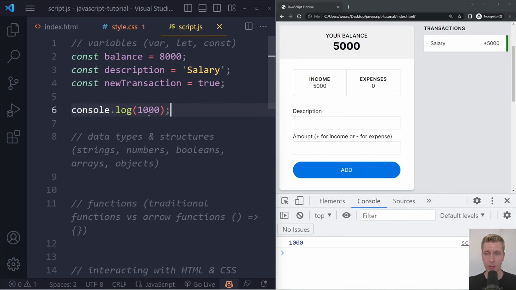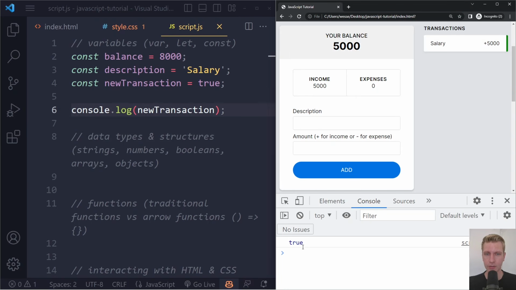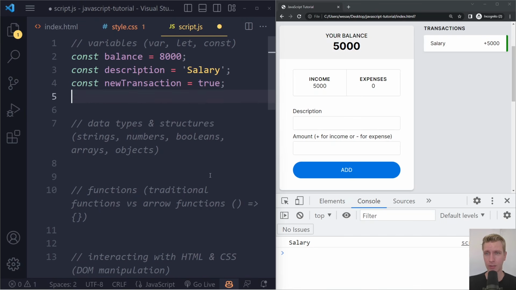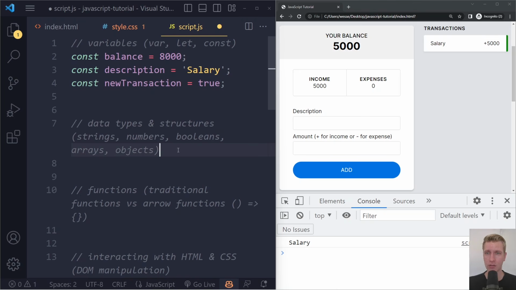Right, so sometimes we want to use this to check if some variable is indeed the value that we think it is. So I could log balance here. If I save here and refresh, we see 8,000. I can log new transaction. If I save here and refresh, we see true, right? I can log description and we see salary, right? So we will use this console a lot to check if something is true or something is indeed what we expect it to be.